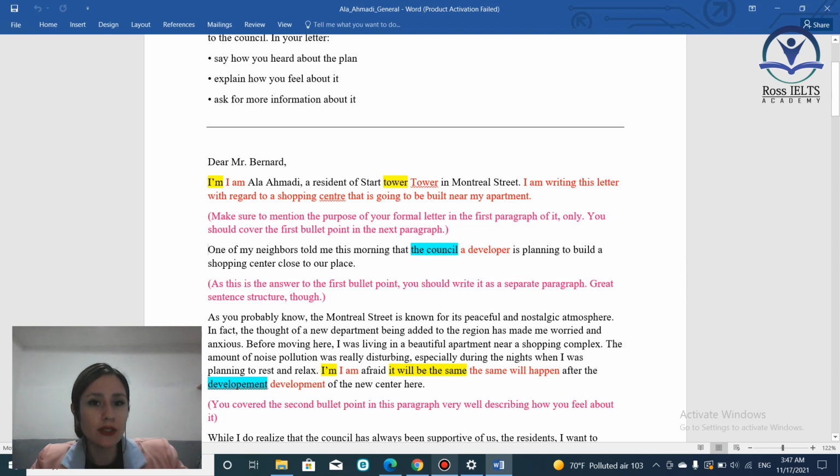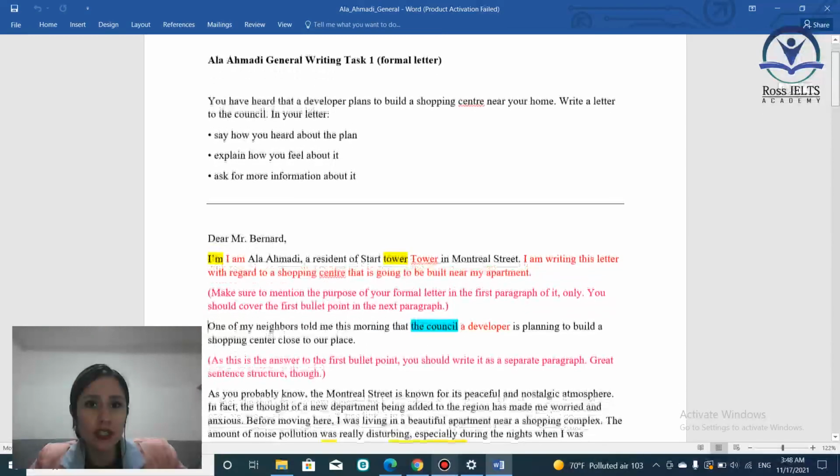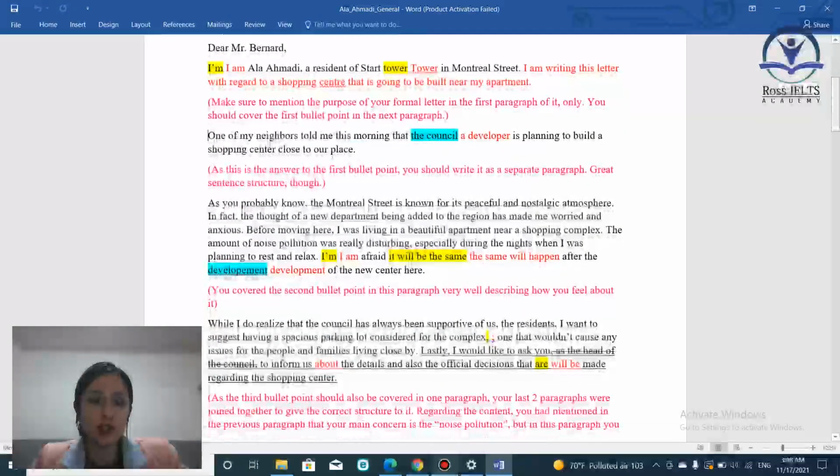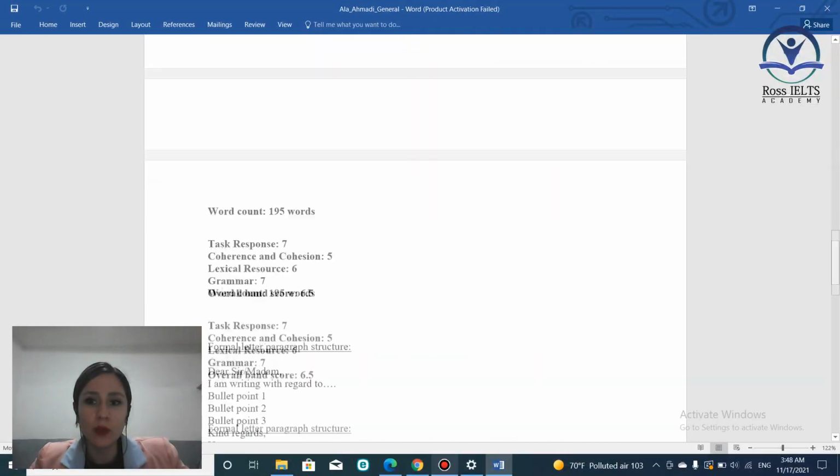Okay, the next sentence I have added, and here you have a vocabulary problem. One of my neighbors told me this morning that the council is planning to build a shopping center. Actually, no. A developer plans to build a shopping center, and you're writing the letter to the council talking about that. So, a developer is planning to build a shopping center. So, we just went on based on the structure. Dear somebody, I'm writing with regard to, we talked about the purpose, we talked about the first bullet point, so now we should talk about the second bullet point. Let's do it.